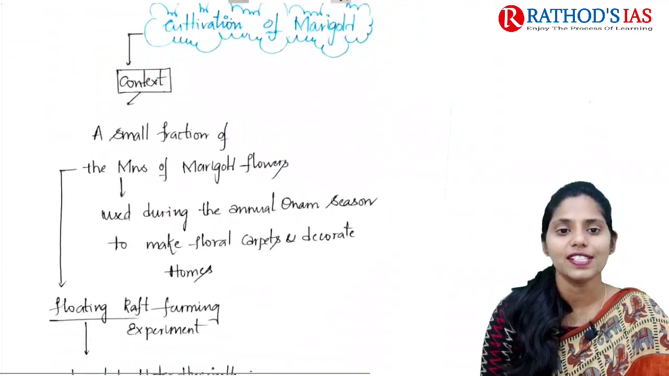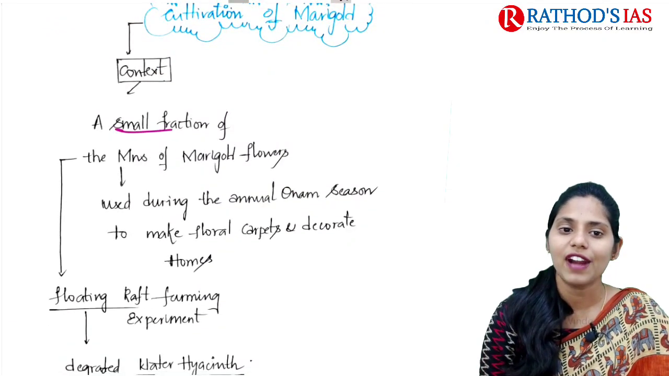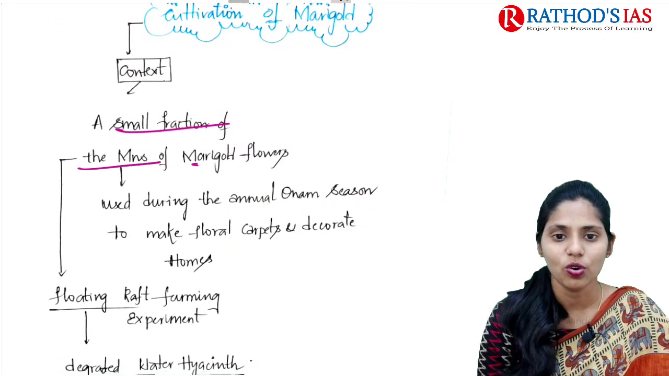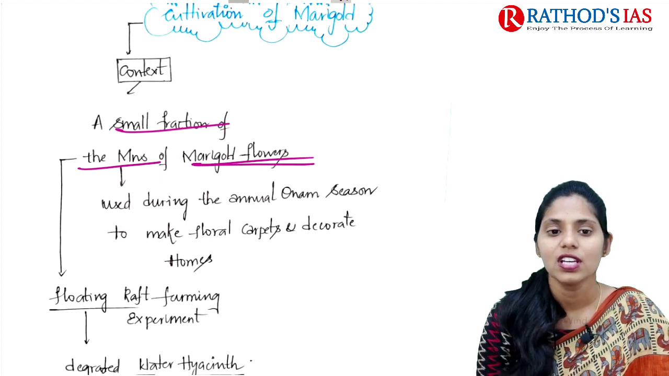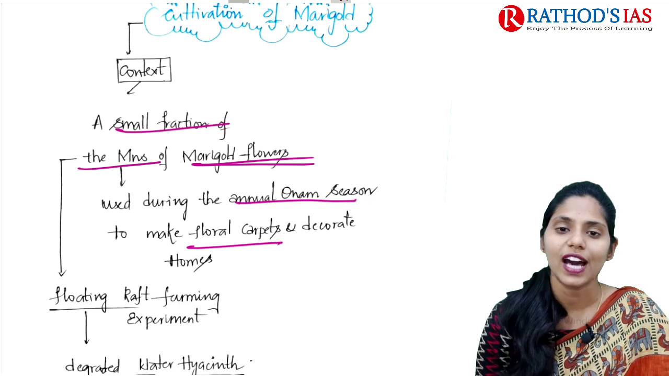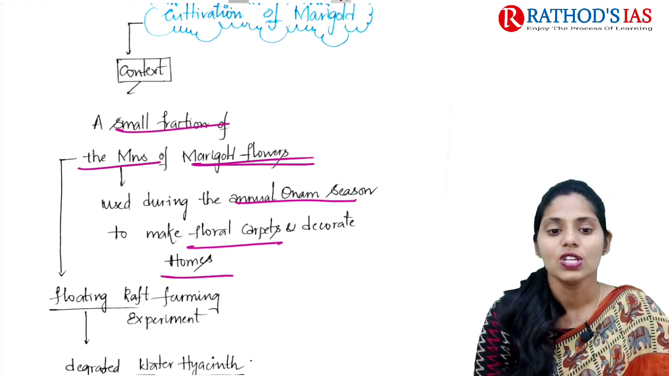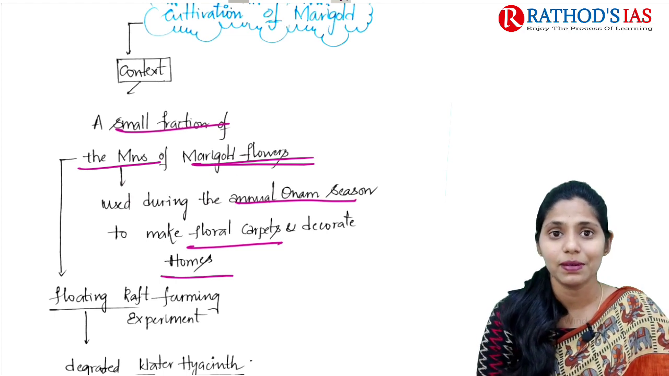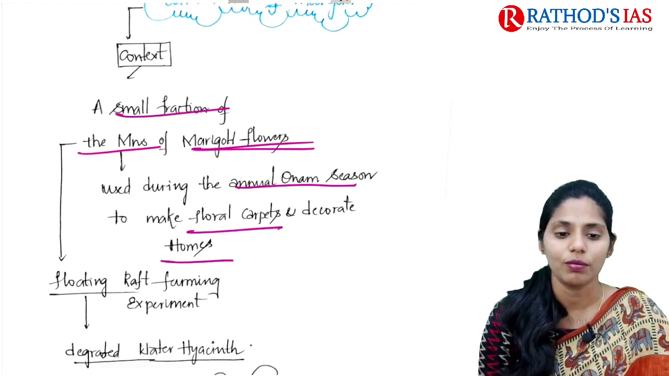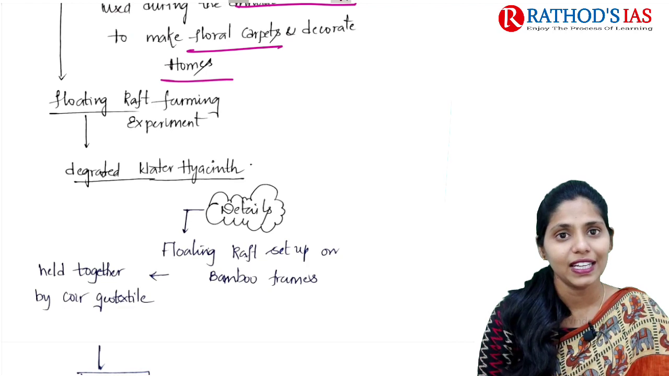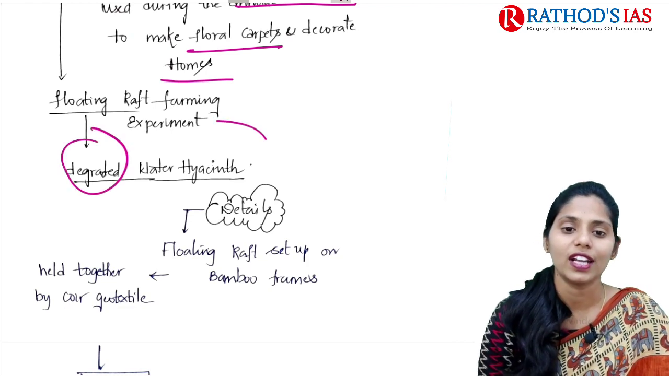First let us see the context. A small fraction of the millions of marigold flowers are used during the annual Onam season to make floral carpets, and they also decorate homes with these marigolds. Now they are going for an experiment regarding this floating raft farming, mainly using water hyacinth.